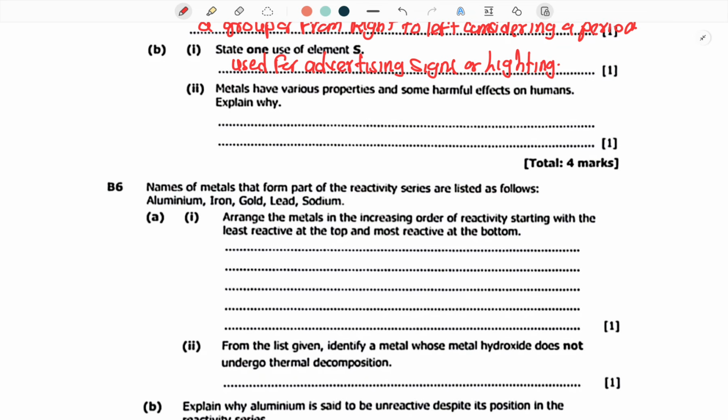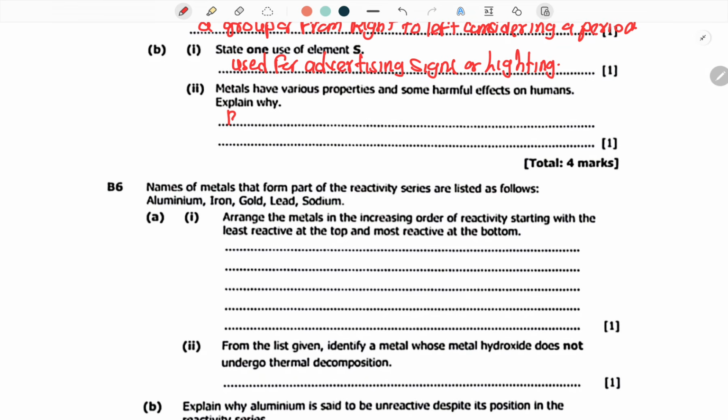It says metals have various properties and some harmful effects on humans. Explain why. It's because when these metals accumulate inside your body, they interact with your enzymes, denaturing them, or they have a negative side effect on your central nervous system.